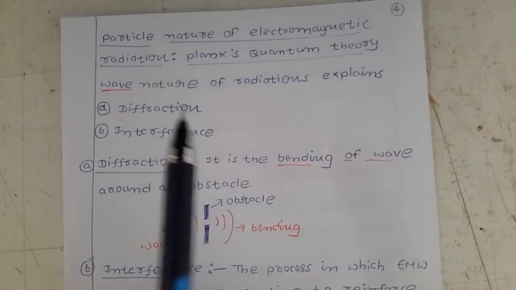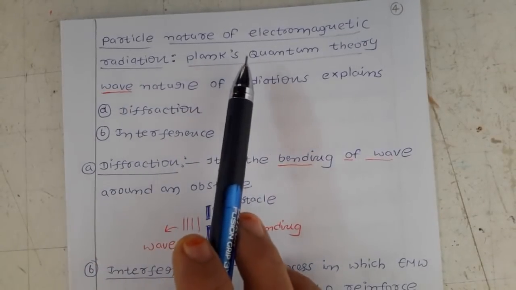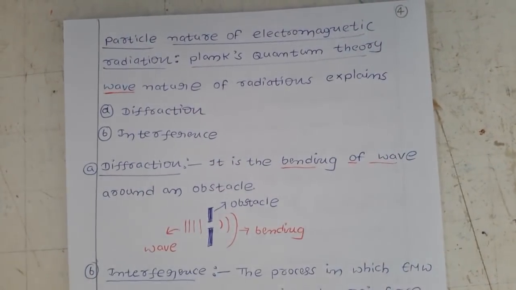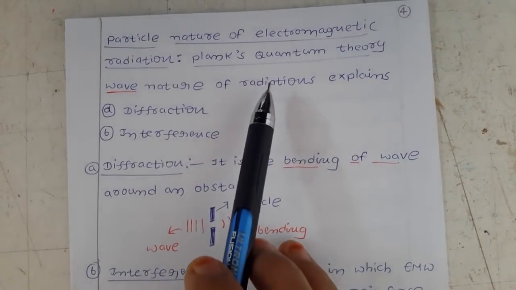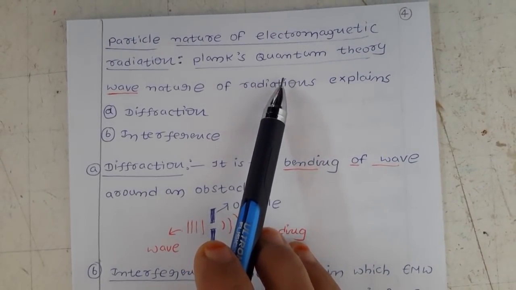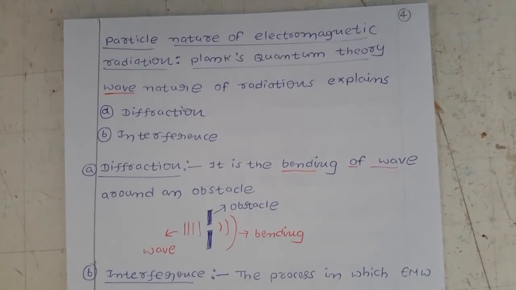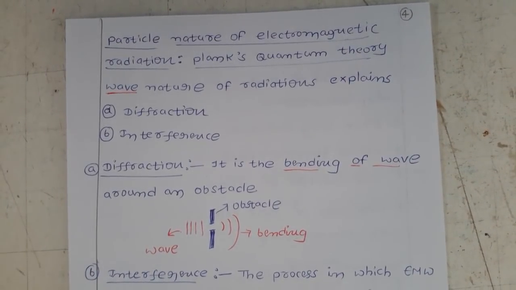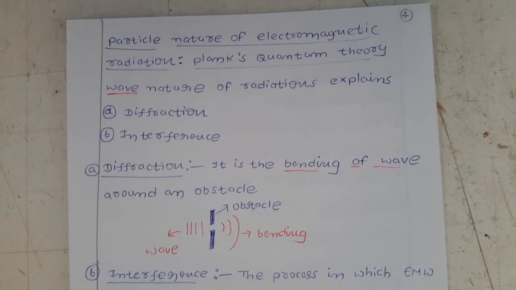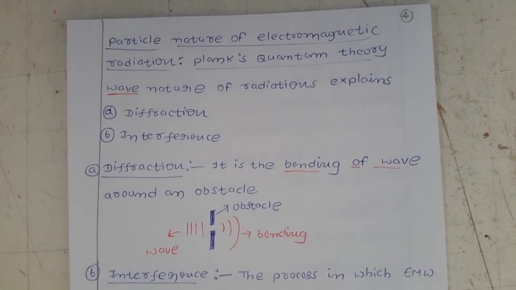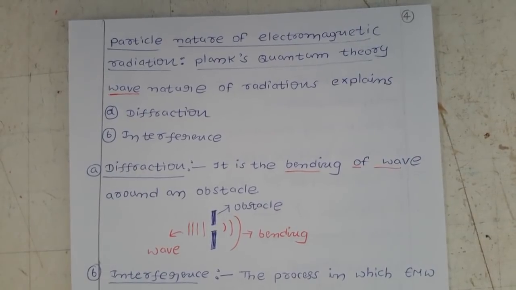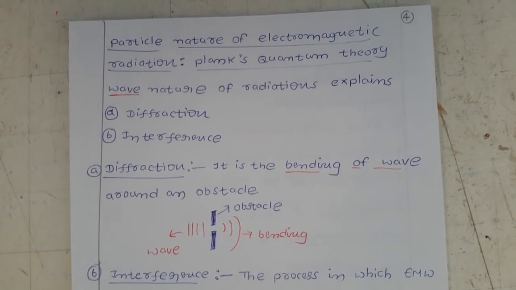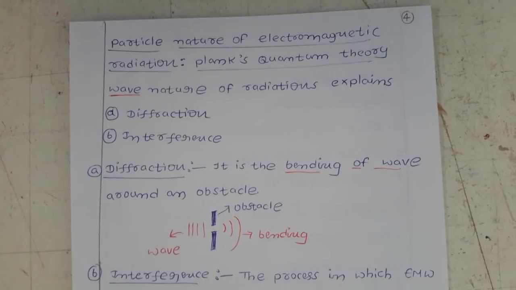Now we have the particle nature of electromagnetic radiations. In that we will discuss Planck's quantum theory. Here we already came across the word dual nature. Electromagnetic radiations have wave nature and particle nature.